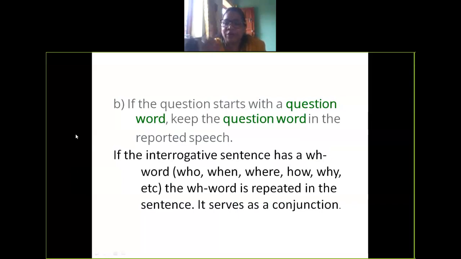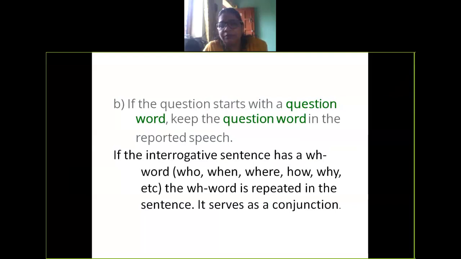They stay where they are, and they serve as conjunction; if or whether is not used. Instead the WH word is used as a conjunction between the reported clause and the reporting clause.